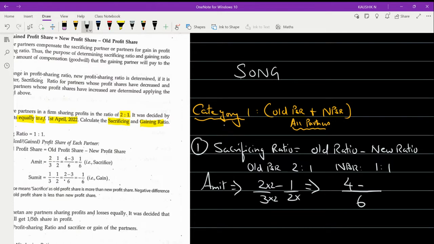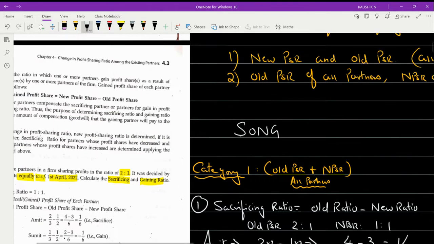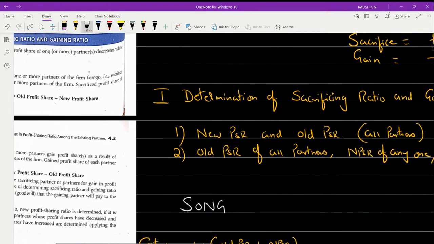If you multiply 2 with 3, it becomes 6. Even the numerator should be multiplied with 3, so that becomes 3, right? Am I making sense to you? Right. So now if you see here, 4 minus 3 by 6 is nothing but 1 by 6.